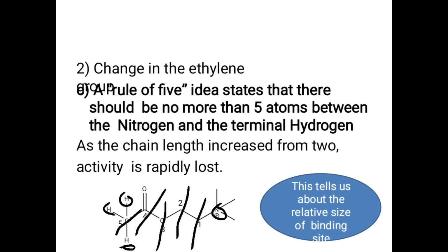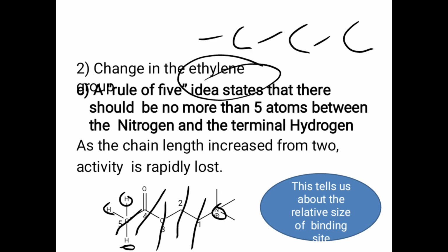If we increase or decrease the distance between these two, then the activity decreases. If we add one more carbon, that is 3 carbons, the propylene group, in between, then the distance between the nitrogen and hydrogen increases and the activity decreases.